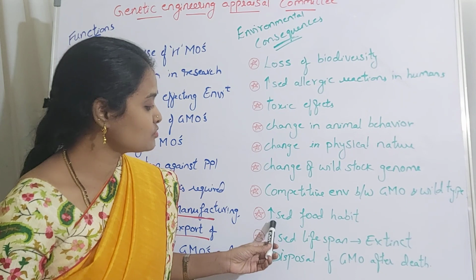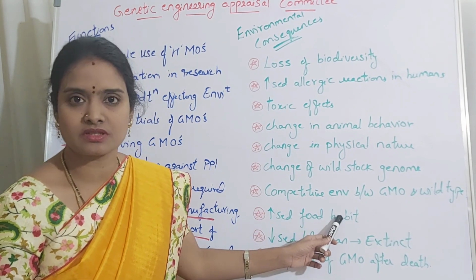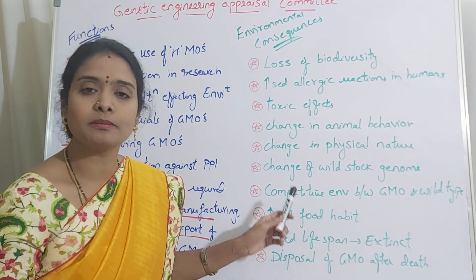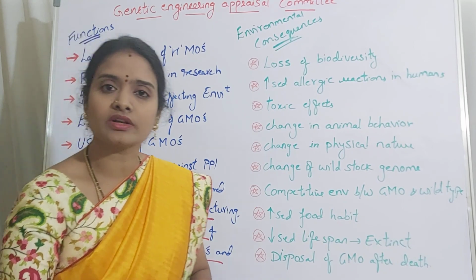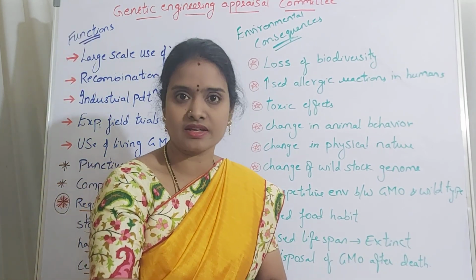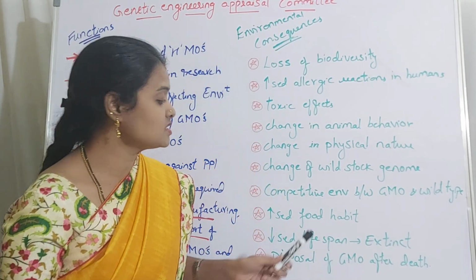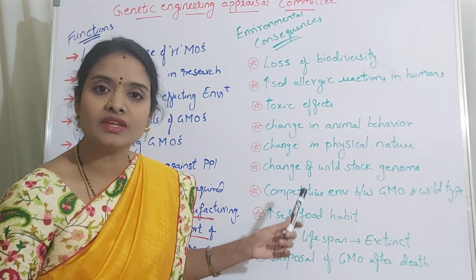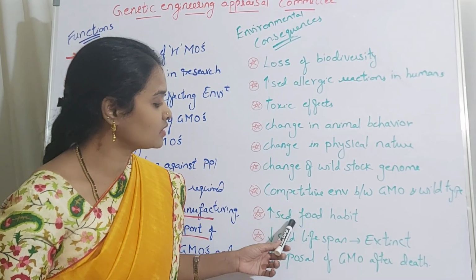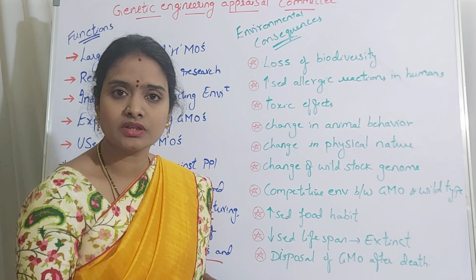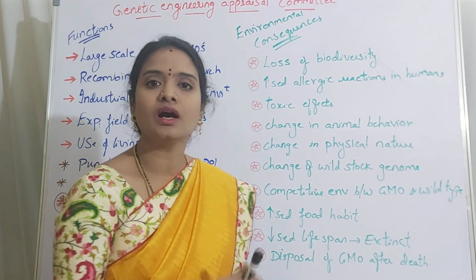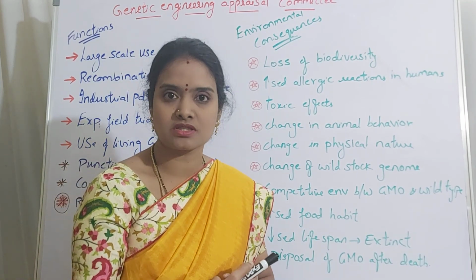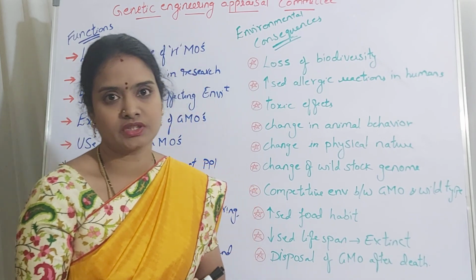Then next one is increased food habit. As you are making these genetically modified organisms increase in their size, there may be increased food intake also. If they are having the complete resource of food, what about the other animals, the wild type animals? They may starve for food, right?